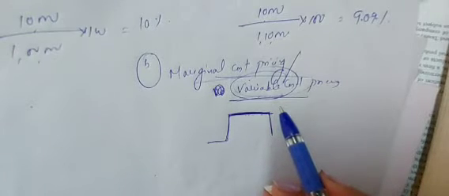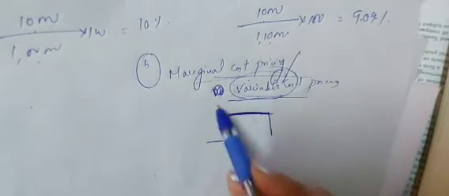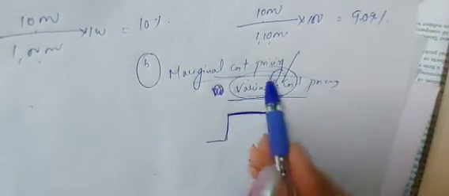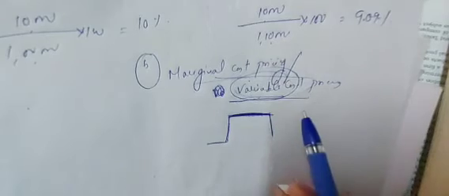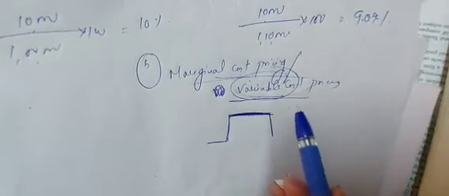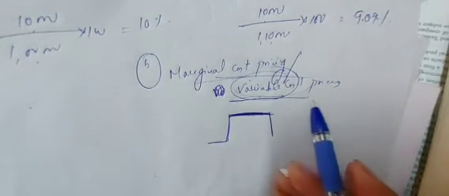Correct? So here comes the concept of marginal cost pricing, variable cost pricing. At which stage is it necessary? At the maturity stage of the product life cycle, where the marketer is only recovering the variable cost and the fixed cost is recovered from other premium products, because the marketer has many.